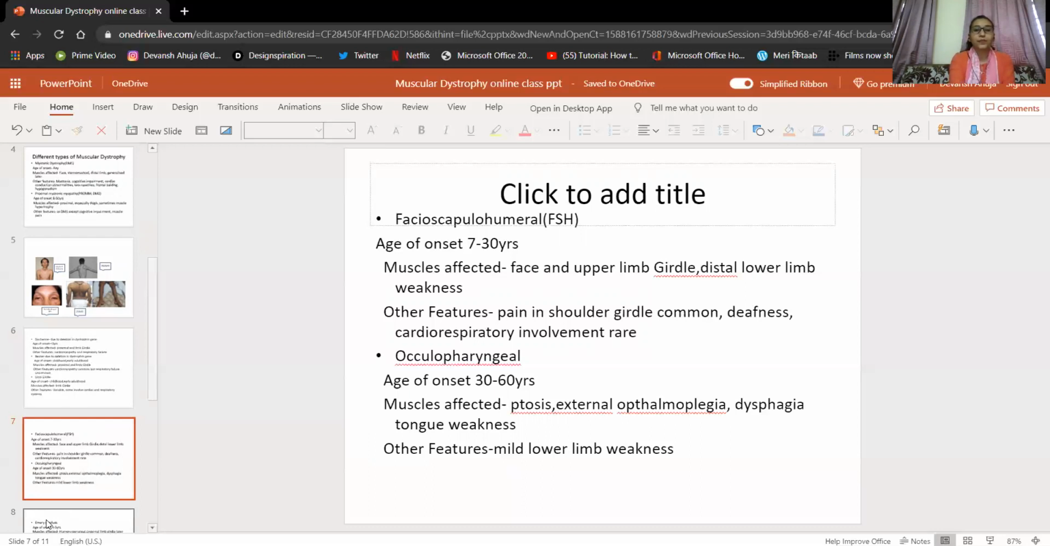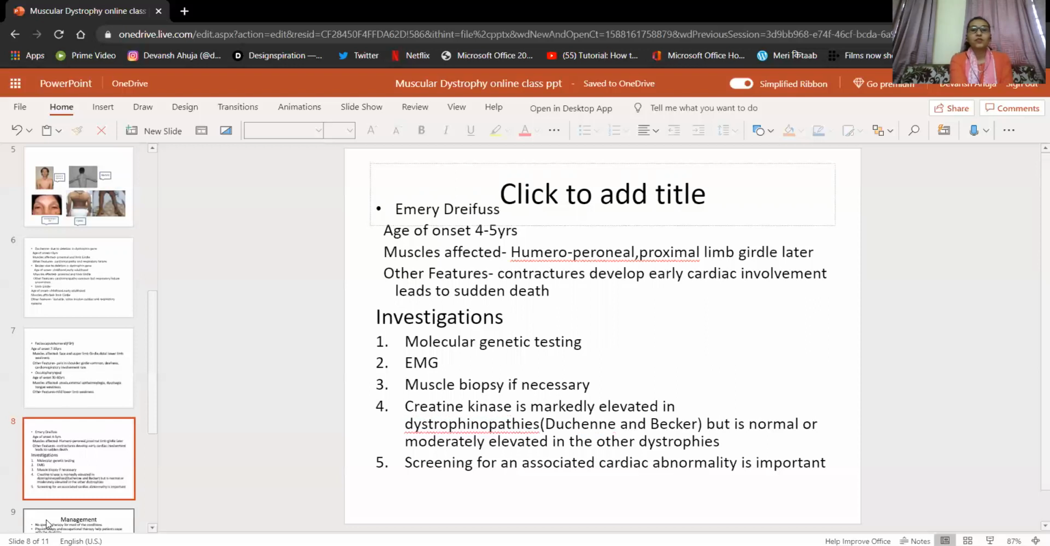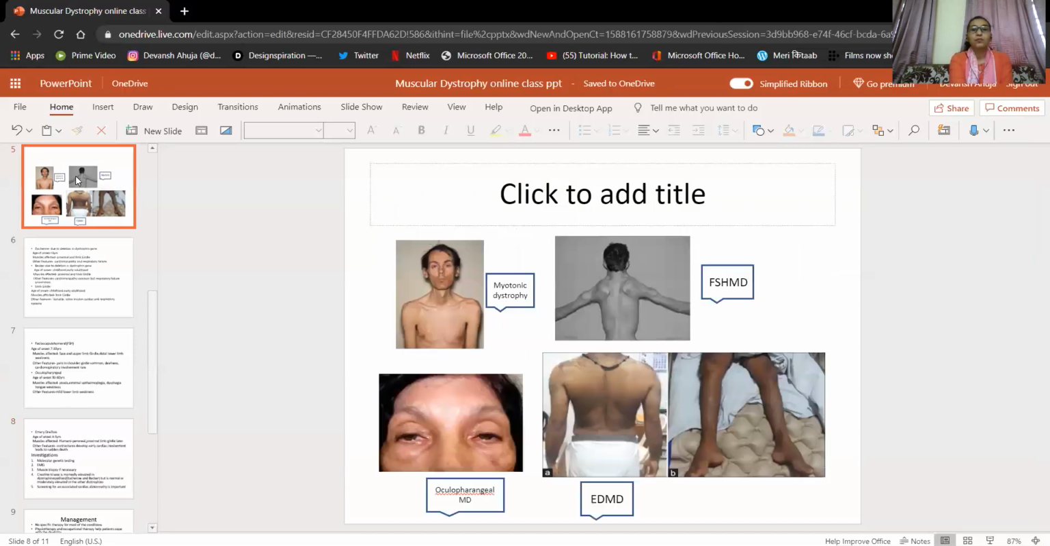Next, we go to the last of the muscular dystrophies. This is Emery-Dreifuss muscular dystrophy. Age of onset is 4 to 5 years, and the more commonly affected muscles are humeroperoneal and proximal limb girdle. In later stages, it also affects the proximal limb girdle. Among other features, contractures develop, and early cardiac involvement leads to sudden death. So these are the features of Emery-Dreifuss muscular dystrophy. I'll get back to the picture slide.